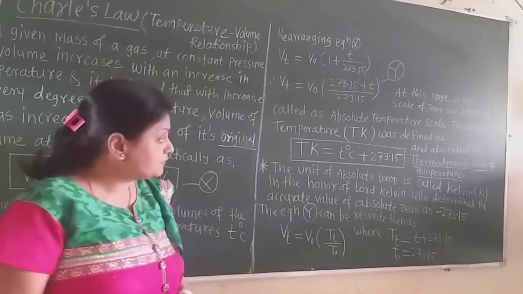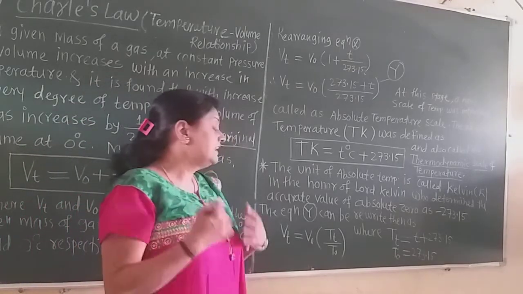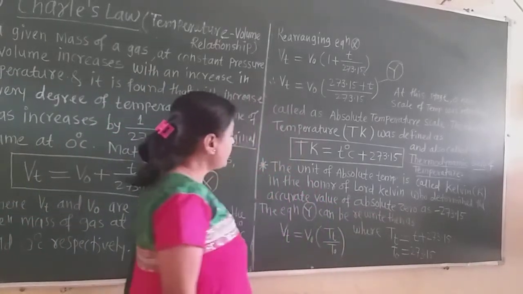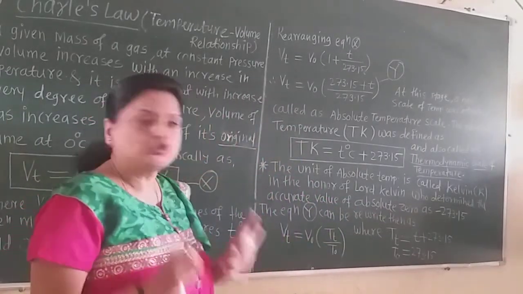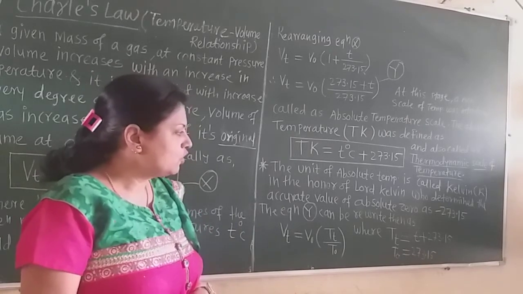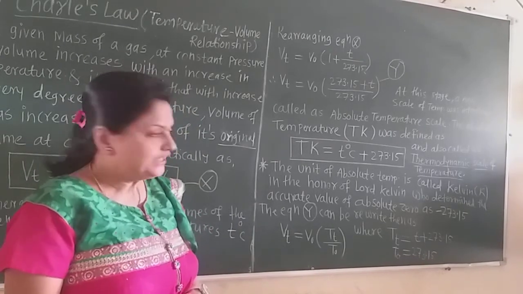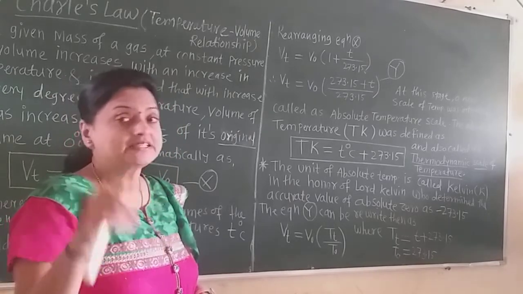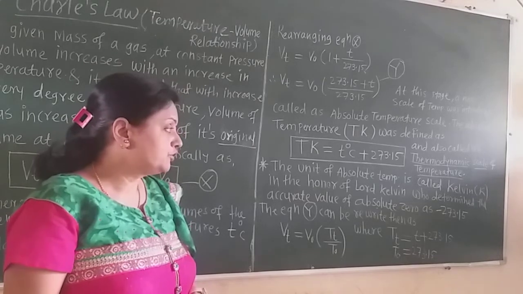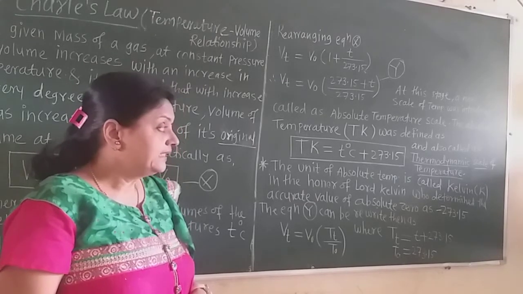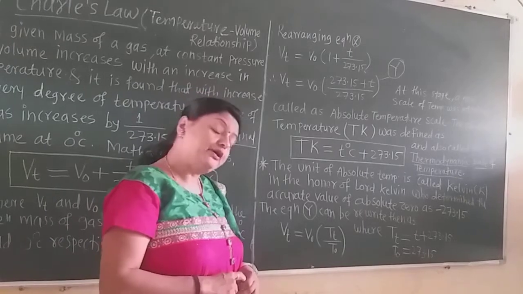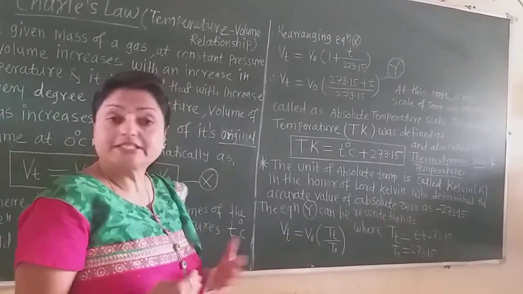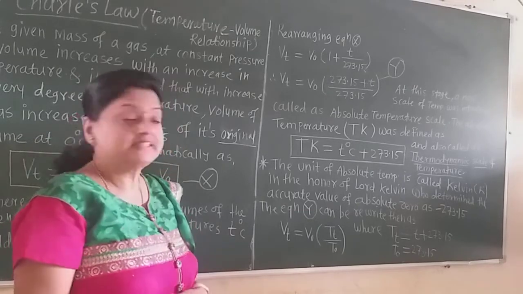The unit of the absolute temperature is called Kelvin in honor of Lord Kelvin, who determined the accurate value of absolute zero. The accurate value of absolute zero is minus 273.15 degrees. Absolute zero means 0 Kelvin. The value of 0 Kelvin in degrees is minus 273.15, and in honor of this, the absolute scale is also called the Kelvin scale.